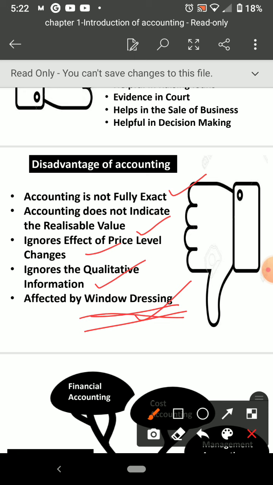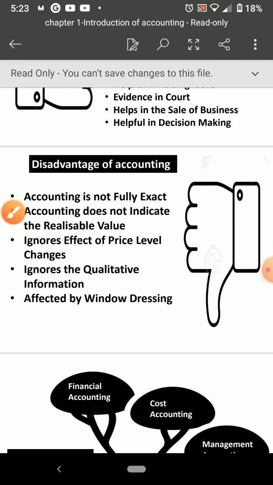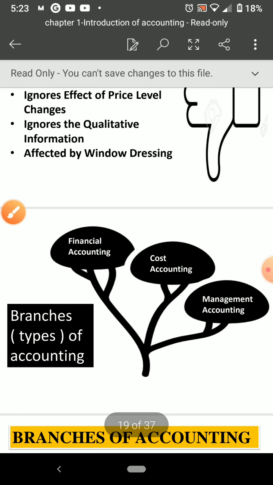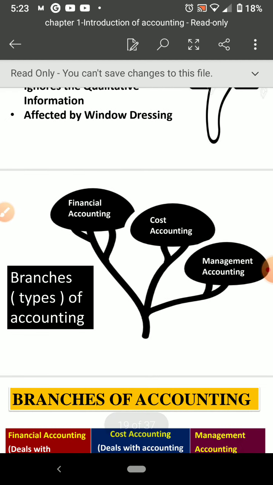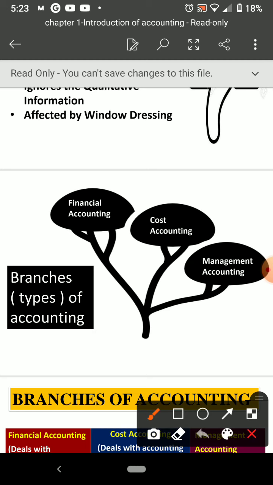Okay, so this is a particular word we use in the business world. So these are the disadvantages. Clear, no? Okay, so these are simple theories, that's why I'm telling fast. Okay, now we will go to accounting. It also has different branches or types.